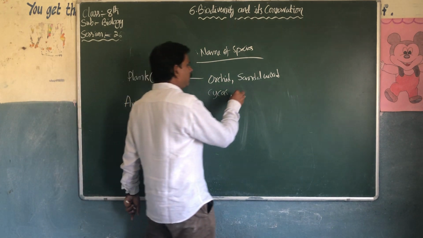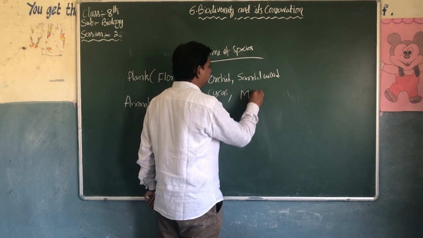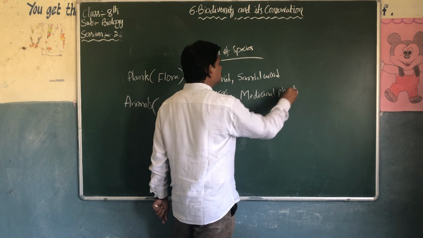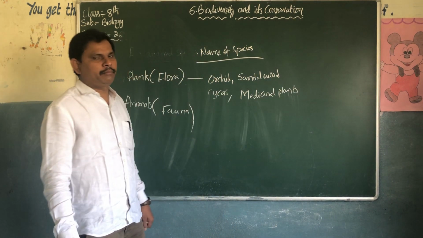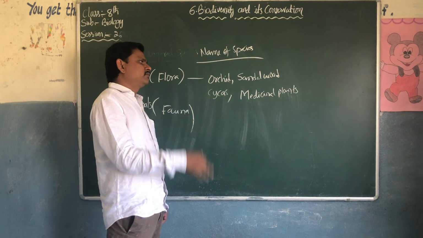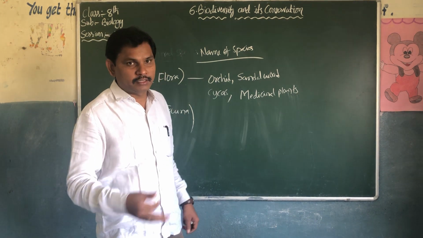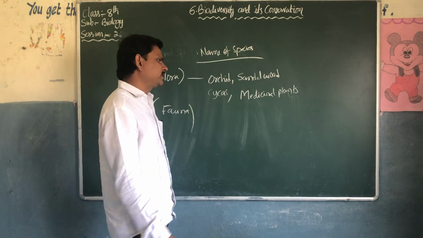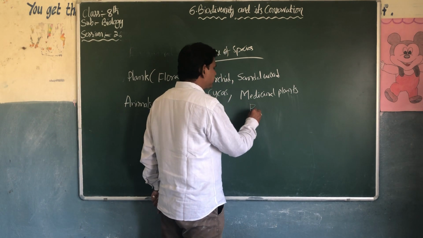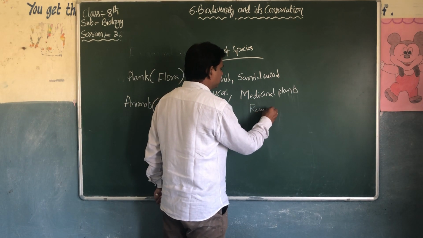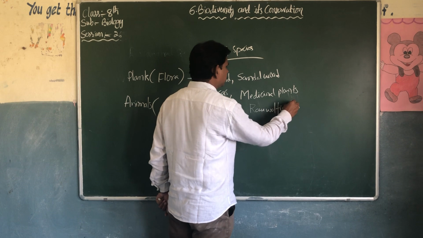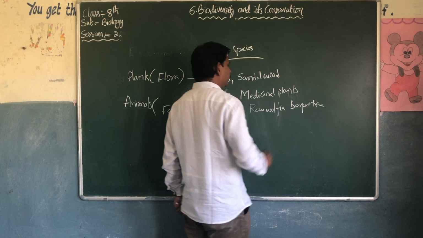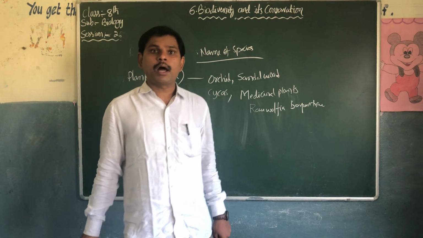There are so many medicinal plants. They are very, very useful for human beings. So scientists take care of these medicinal plants and prepare medicines for diseases. For example, Rauwolfia serpentina. It is a medicine for snake bite.